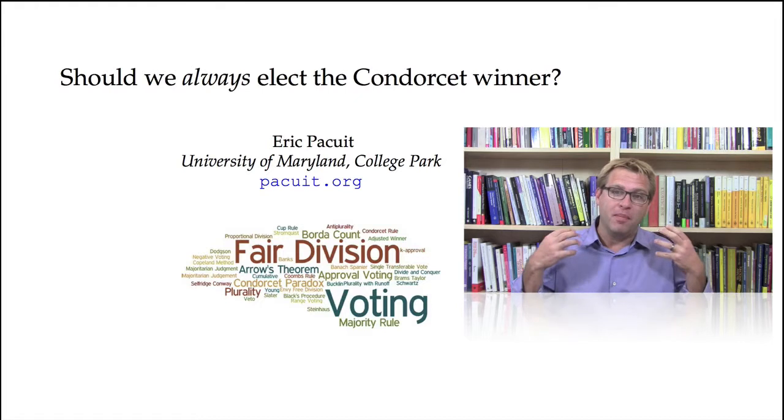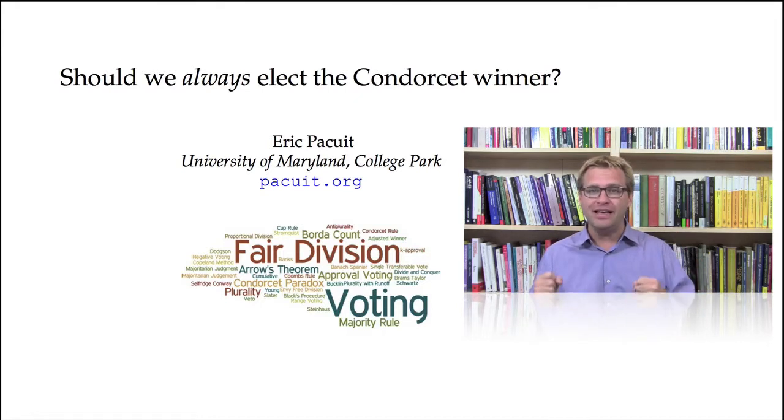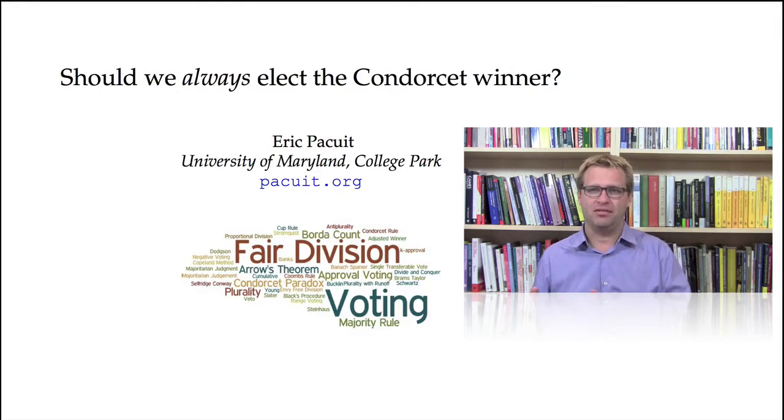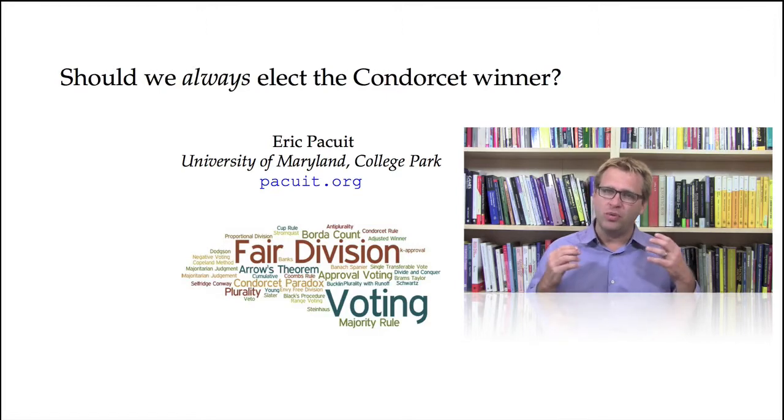Now, we've seen one of the main problems with the Condorcet winner is the so-called Condorcet paradox, which shows that there are situations in which the Condorcet winner doesn't actually exist. What I want to look at now in this short lecture are arguments for why we might not want to elect the Condorcet winner, even if it exists. So the question is, should we always elect the Condorcet winner?